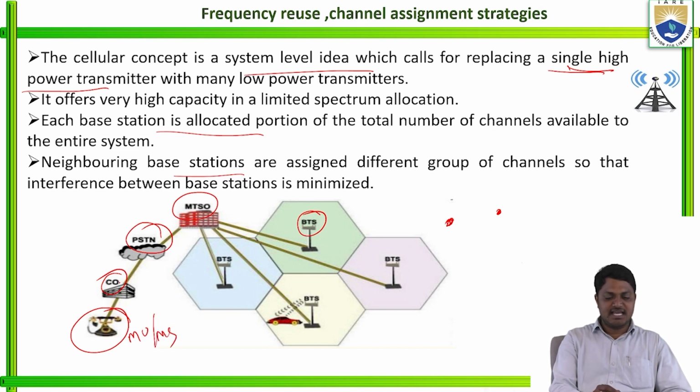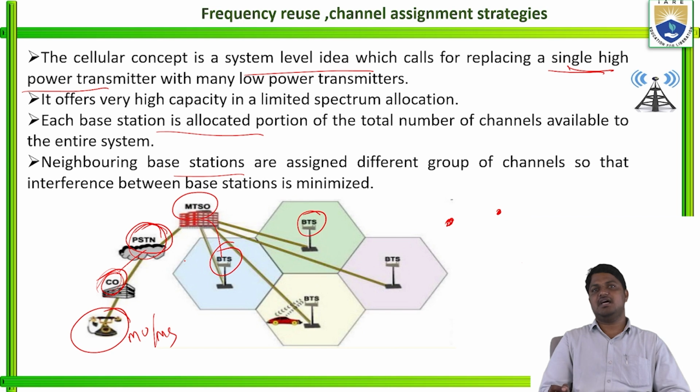This mobile station is connected to the CO, and the CO is connected to the public switched telephone network, and from the public switched telephone network to the MTSO, the mobile switching office. So from the mobile switching office to the base station services. So what is happening here? The different groups of channels are connected to different base stations. So this is the concept here.